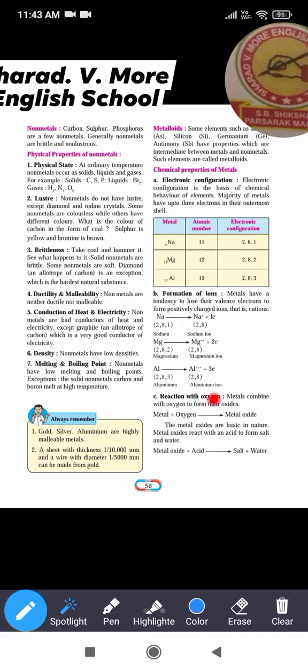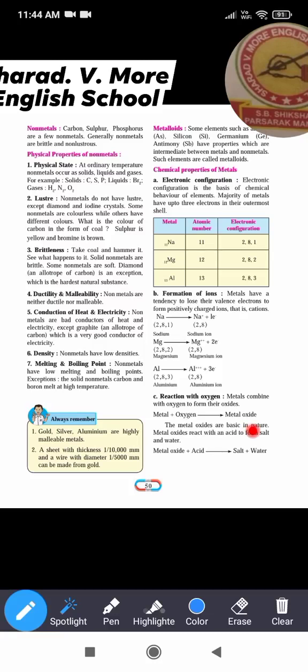Now third property, reaction with oxygen. Most of the metals react with oxygen to form the metal oxide. Whatever metals there are, they react with oxygen and form metal oxides. Understood. Now see the word equations. Here it is written in words, that's why it is called a word equation. Metal plus oxygen gives metal oxide.